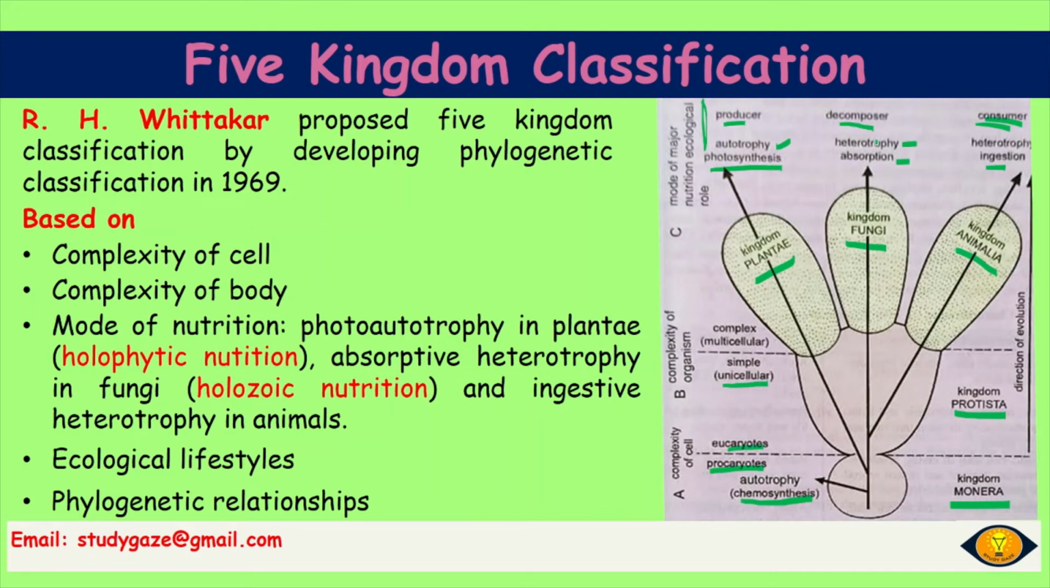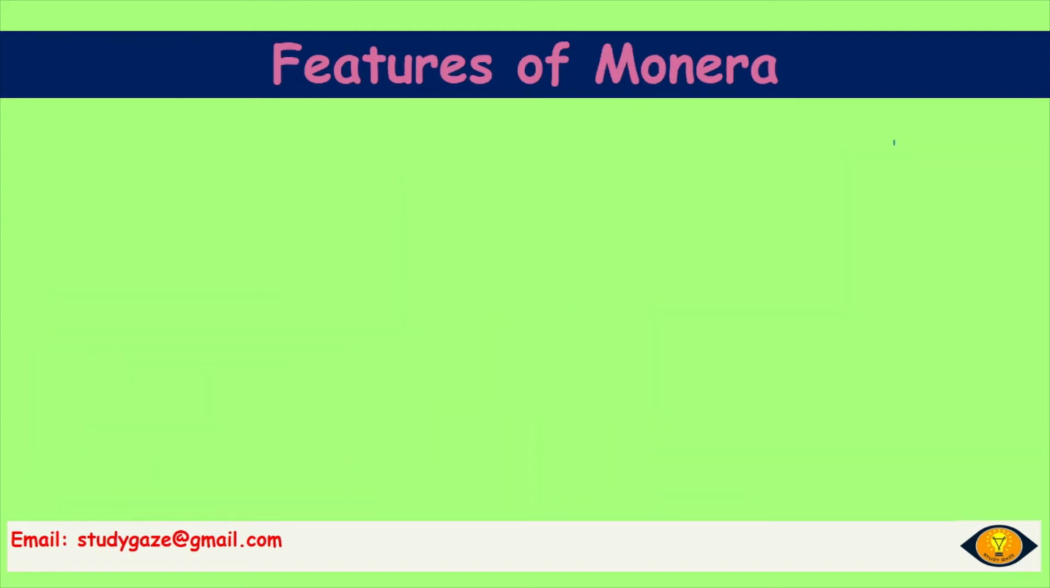So if you are asked what is the main basis of the 5 kingdom classification, you will say the complexity of cell, the complexity of body, the mode of nutrition, ecological lifestyle and phylogenetic relationship are the key basis for the 5 kingdom classification. Now let's talk about the main features of the 5 kingdoms.